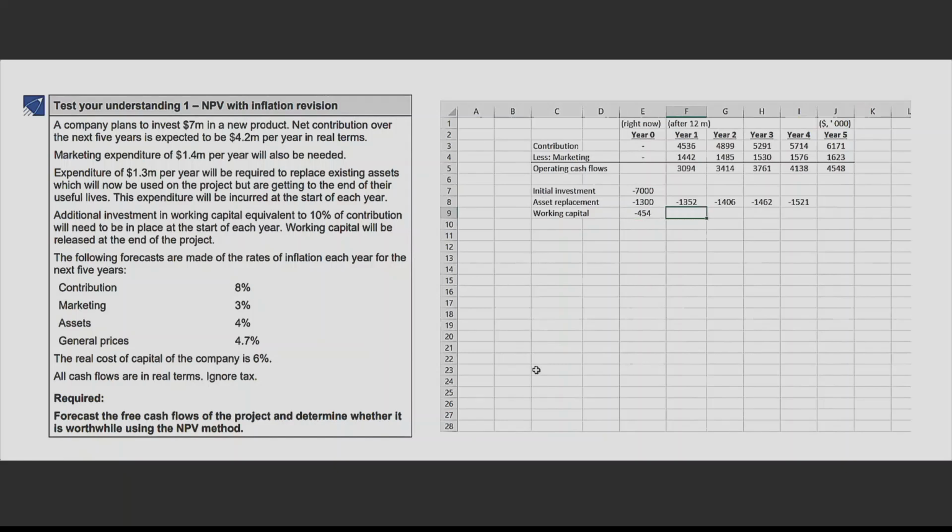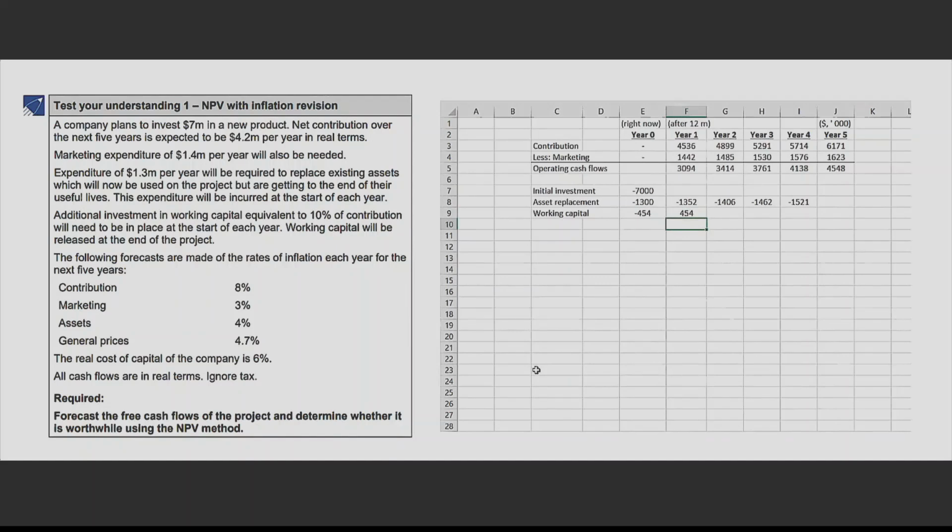Now next year, after 1 year, this 454 will get released. Your receivables will pay you back. The amount which is blocked in inventory will come back in the form of revenue. So this will come back. That means now your box of working capital has how much amount? 454. After 12 months, I'm saying, when you have made some sales also. Now this is there. That means plus 454. It has come back to me.